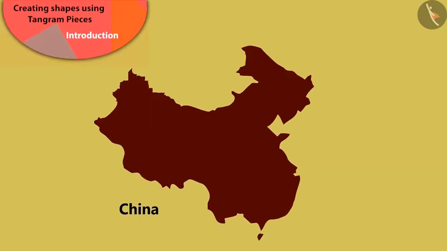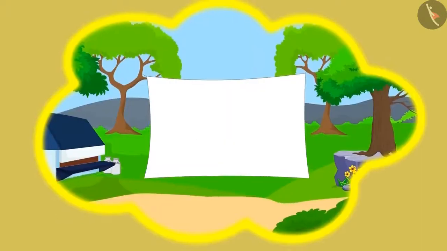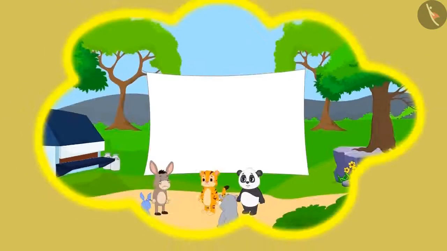Children, have you heard of China? China is a big country like India. Today, we will learn about tangram, a puzzle invented in China. One day, in the middle of the village, suddenly a white curtain appeared. Everyone was surprised. Nobody knew why and how that curtain got there.